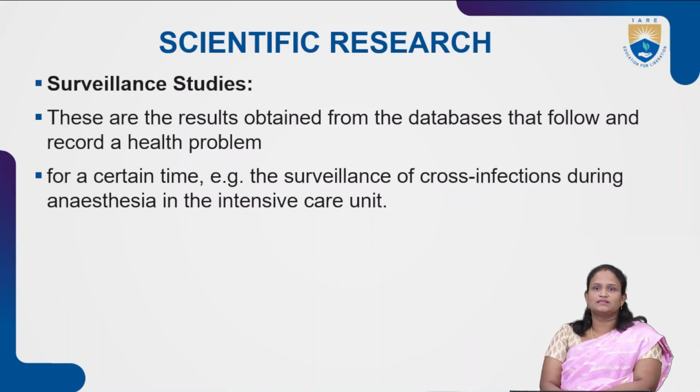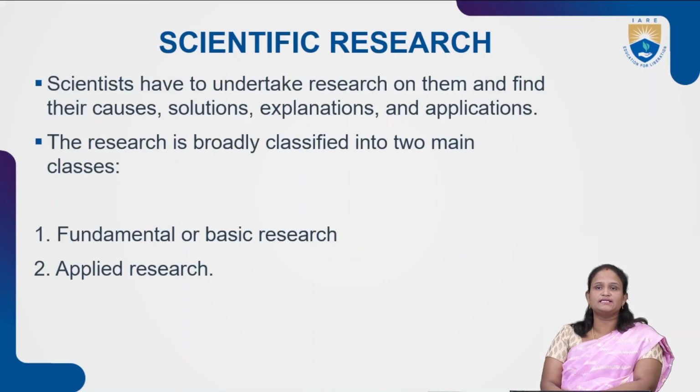Surveillance studies. These are the results obtained from the database that follow and record a health problem. For a certain time, we are going to analyze the cross-infections of a particular patient in ICU. These are the three types of studies. And scientists have to undertake research on them and find their causes, solutions, explanations, and applications.